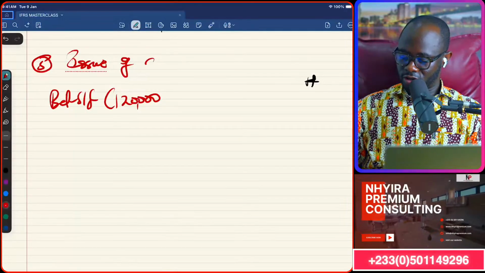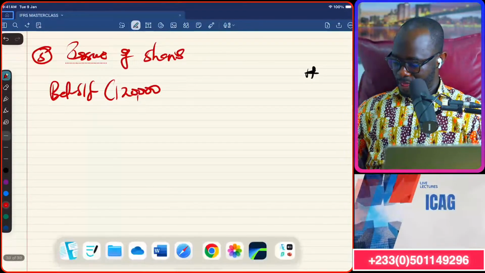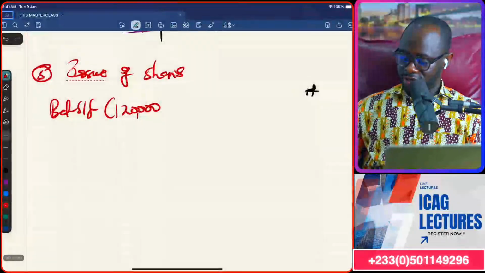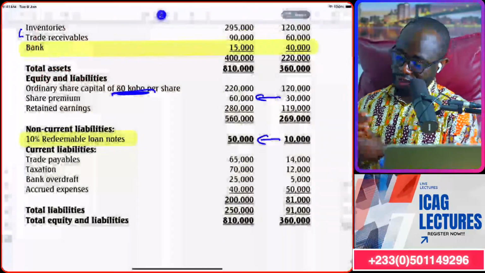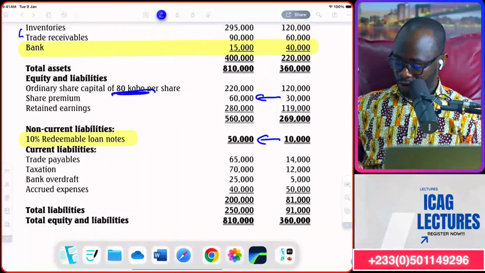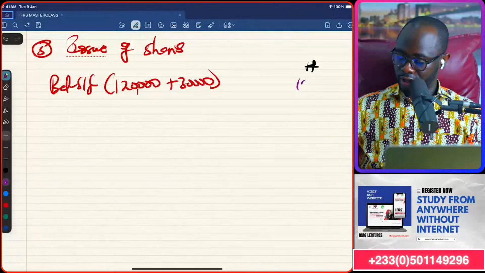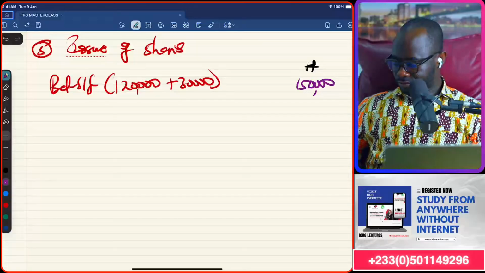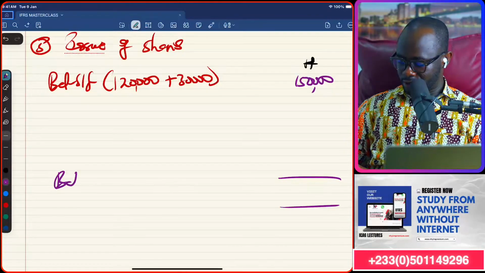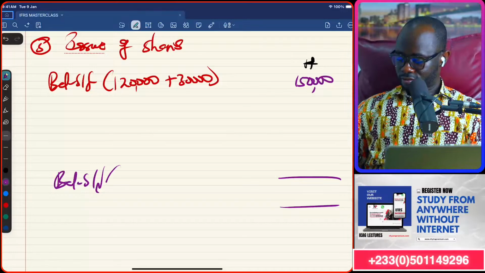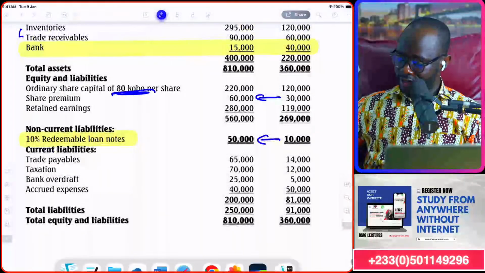Issue of shares, plus the share premium 30,000. Okay, and that will give us an amount of 150,000. That's the opening figure. Then you're going to pretend to close it, balance brought down. The current figures 220